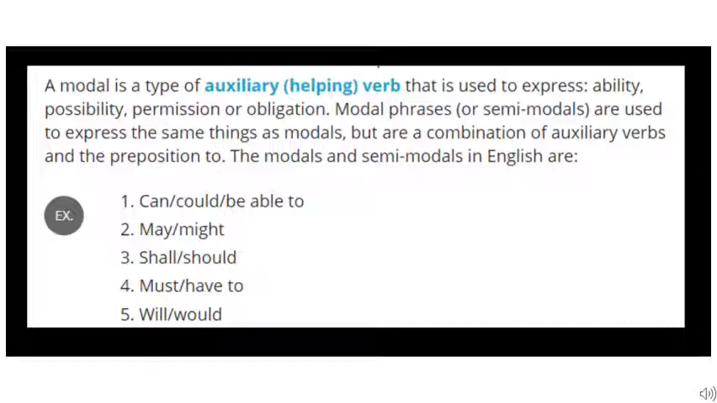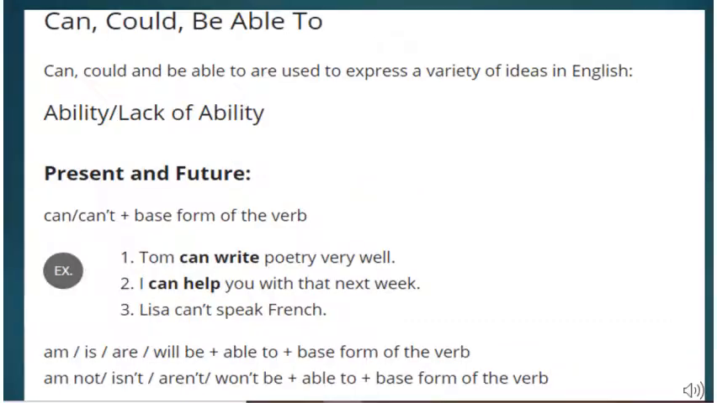Now, how they are used in a sentence, children, it will be clear. May, might, shall, should, must, have to, will, would. These all are modals, and then again have to is a modal phrase. Their usage, children, will be clear as we proceed with the discussion. Let us discuss can, could, and be able to. So can, could are simple modals, and be able to is a modal phrase.